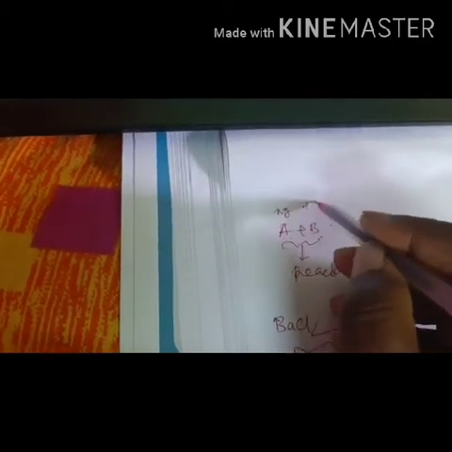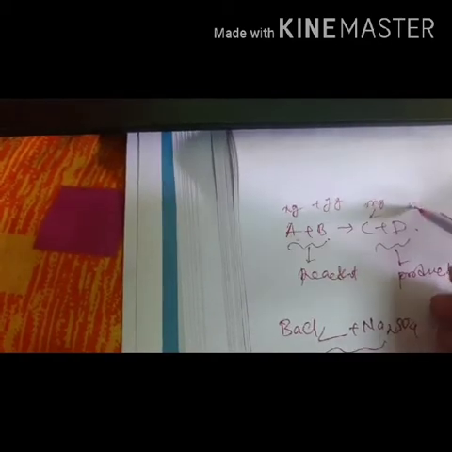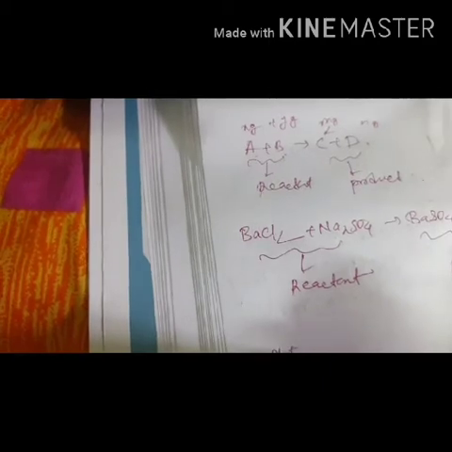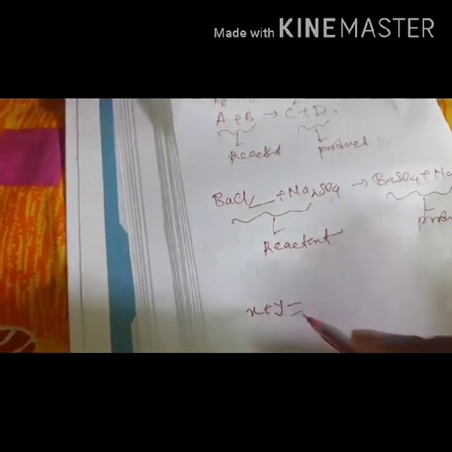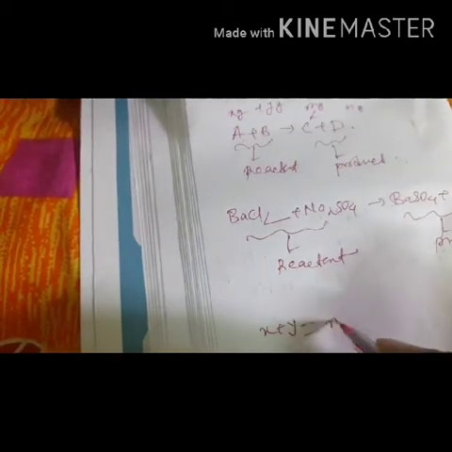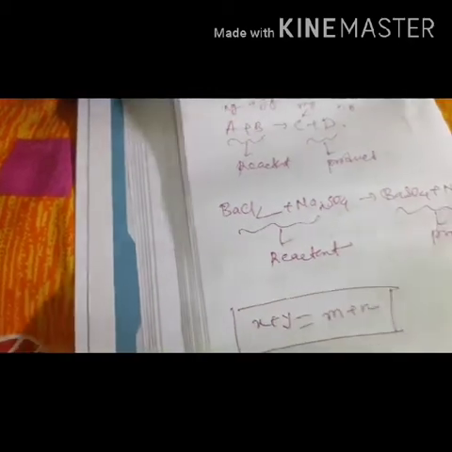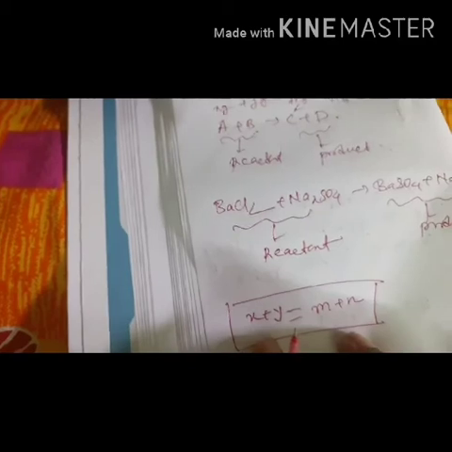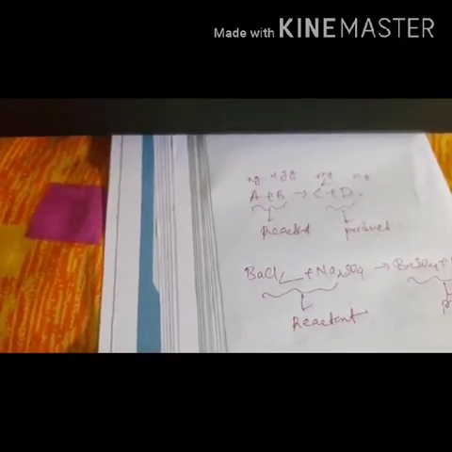So let us take that X gram A reacts with Y gram B and produces M gram C and N gram D. So can we write here that the total mass of the reactant is equal to X plus Y? And according to the law of conservation of mass, X plus Y will be equal to M plus N. So total mass of the reactant will be equal to total mass of product. That is the law of conservation of mass, which was proposed by scientist Antoine Lavoisier.